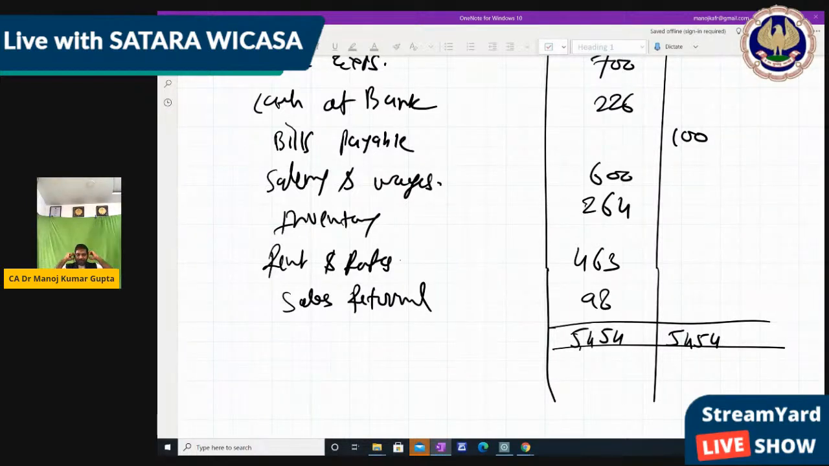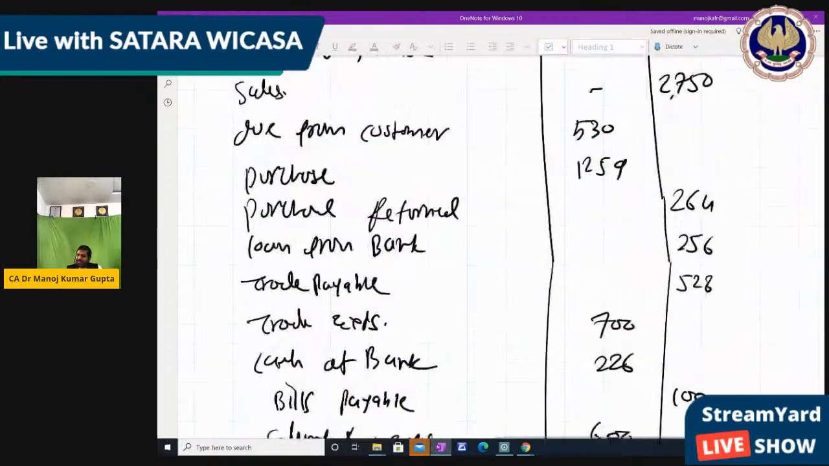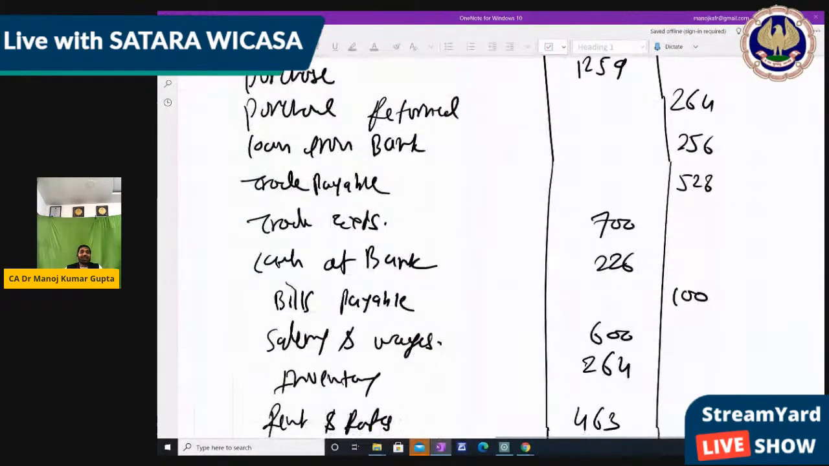So now friends, the trial balance must tally when we make it from beginning to end, but when we are making it from the balance sheet, it may not tally. Then we have to put the difference in the suspense account. And there is a question in your module where there is a difference in the trial balance which is shown in suspense account.